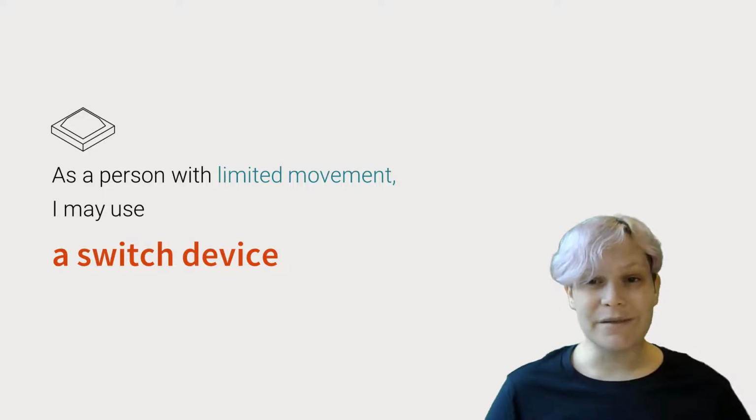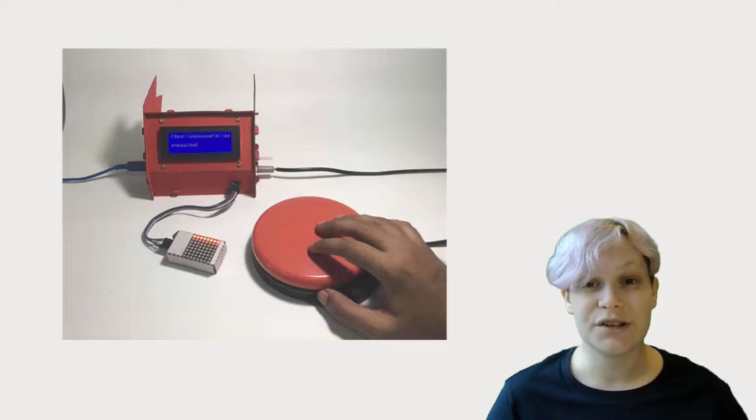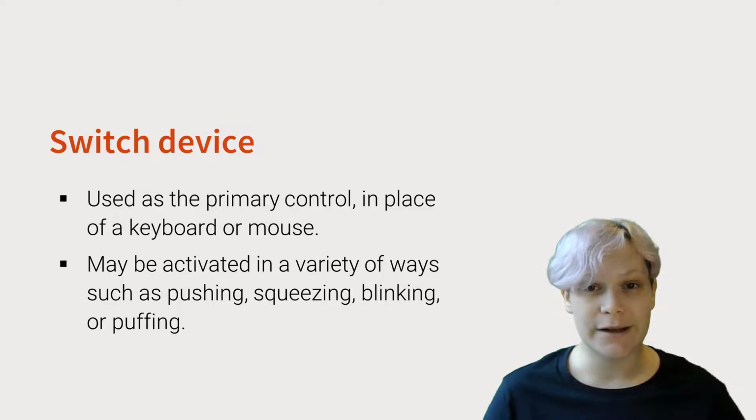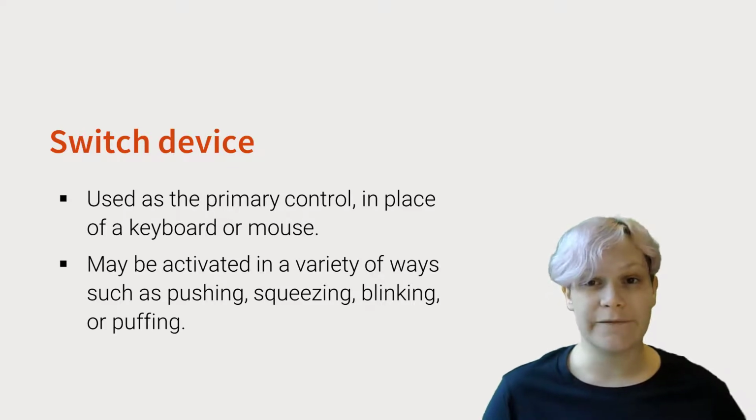As a person with limited movement, I may use a switch device. This is an input mechanism, usually controlled by one simple gesture, such as pressing a button, blinking the eyes, tapping a pedal, or puffing on a mouthpiece. It can be used by people with extremely reduced movement and allows a person to navigate and input commands as a primary control. You may be familiar with one famous user of a switch device, Stephen Hawking, who uses one to allow him to speak.